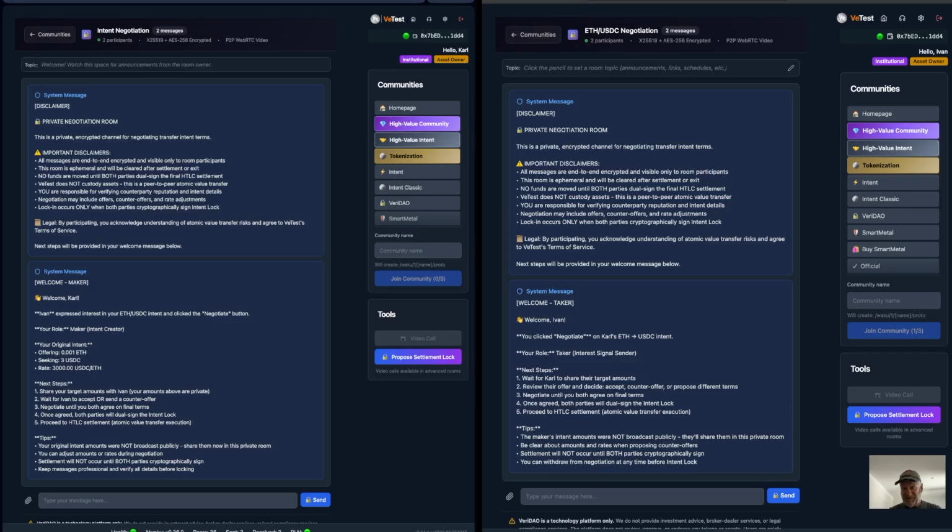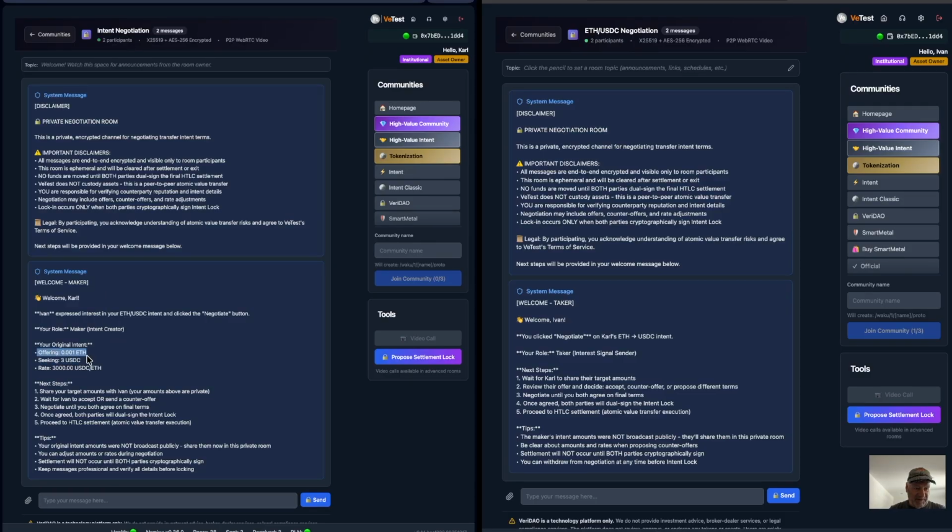There's 2 participants. We see up here off the presence indicator. It is an encrypted room, so we see the lock message on here. There's 2 messages currently in the chat history, and there's the protocols for the encryption. And so Carl sees first the disclaimer. Actually, they both see the disclaimer. And then the second message is a system message generated specific to the role. So we see Carl as the maker in here.